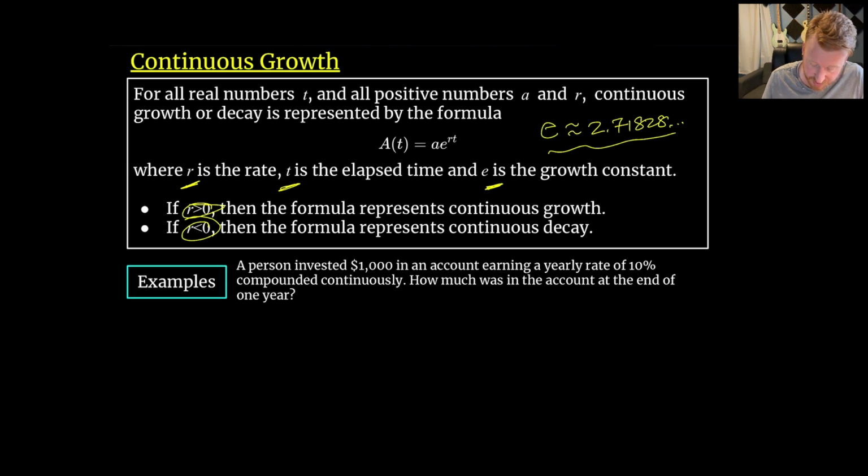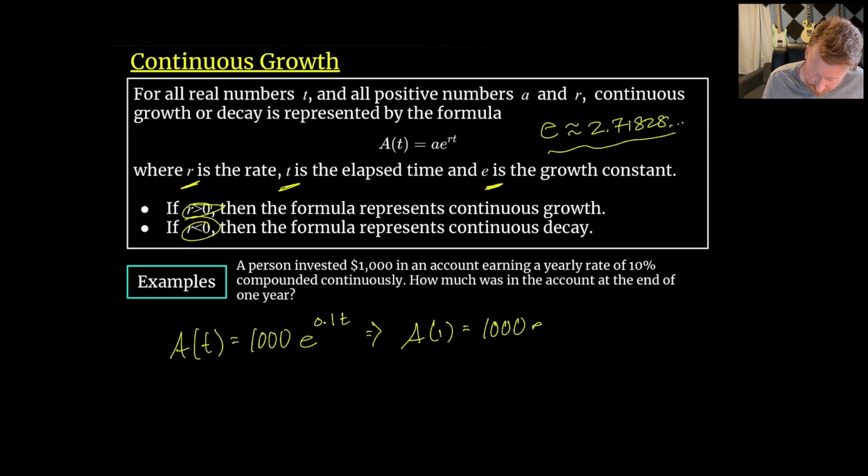A person invested $1,000. That's going to be our initial amount here. So if I'm going to come up with a formula, A of t is going to be $1,000 as the original investment, the initial amount at time 0, earning a yearly rate of 10%. So I'm going to do e to the 0.1, that is my rate, times t, and that is going to be my time. What I want to know is how much is in the account at the end of 1 year. So we want A of 1, which is going to be 1,000 times e to the 0.1 times 1. So 1,000 times e to the 0.1.